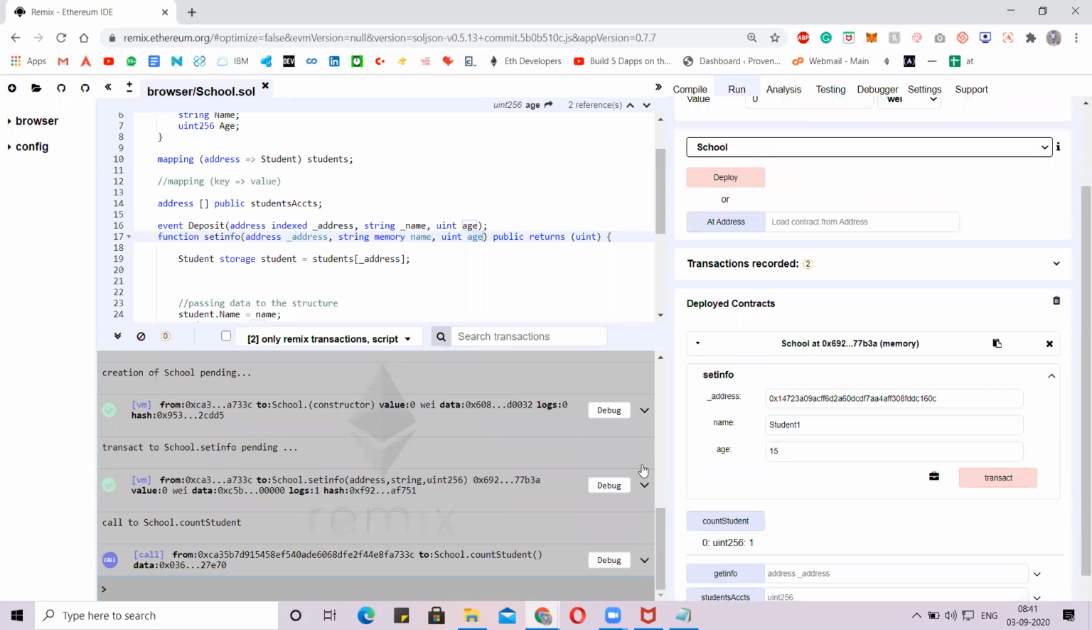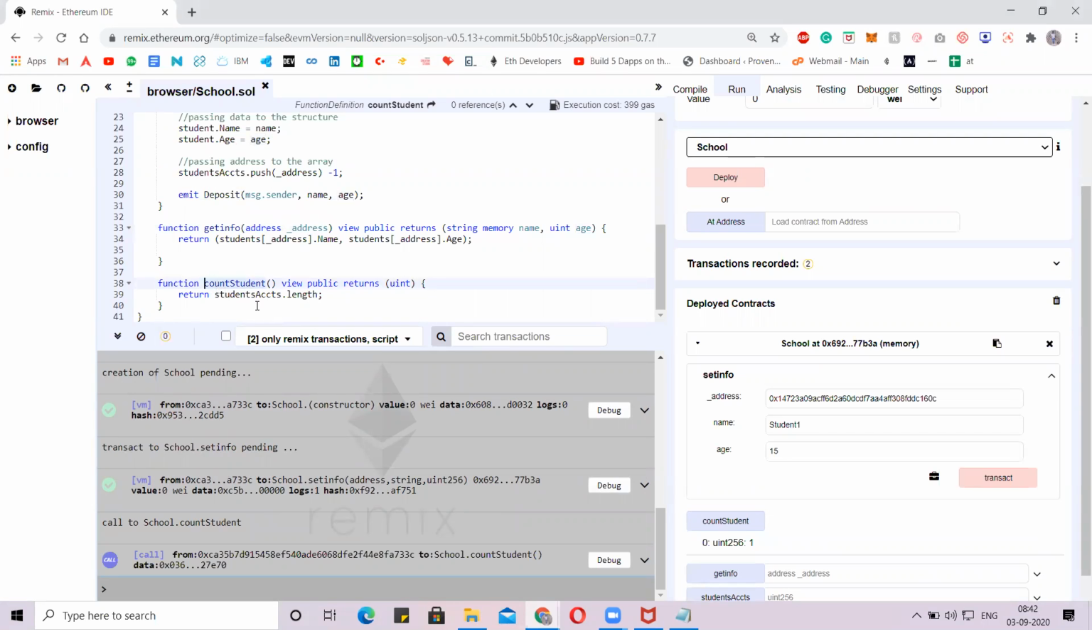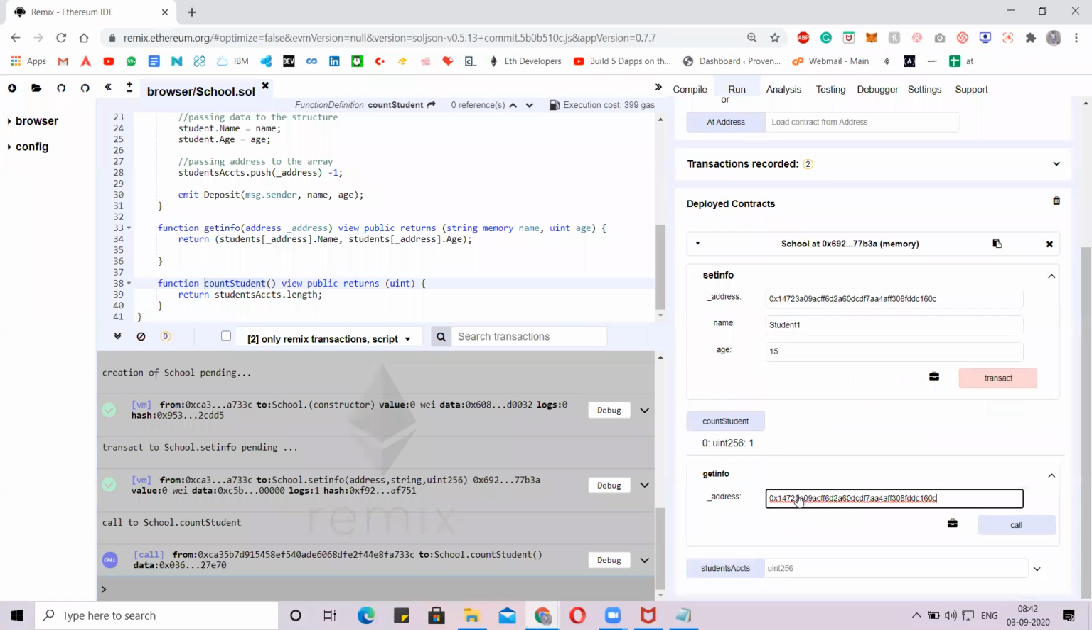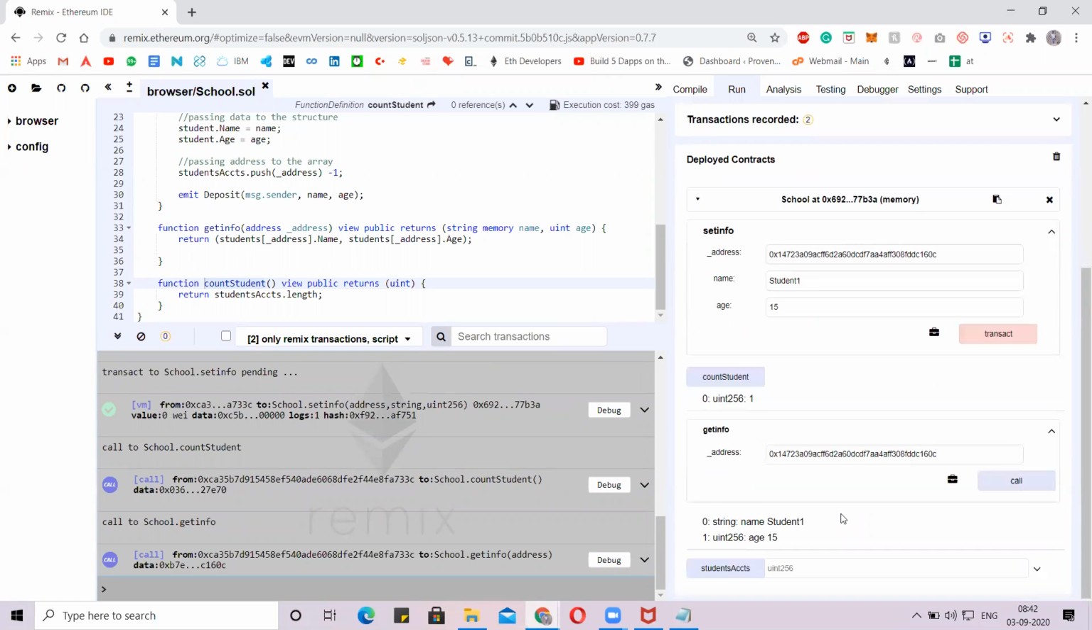So we'll just count the students. See what the count student function does. It tells how many students there are in that index. In other words, we are returning the length of an array in student count. But how are we getting the data here? In the get info function, we need to pass the address as an input parameter, so that from that address we'll get the data like the name student1 and the age.